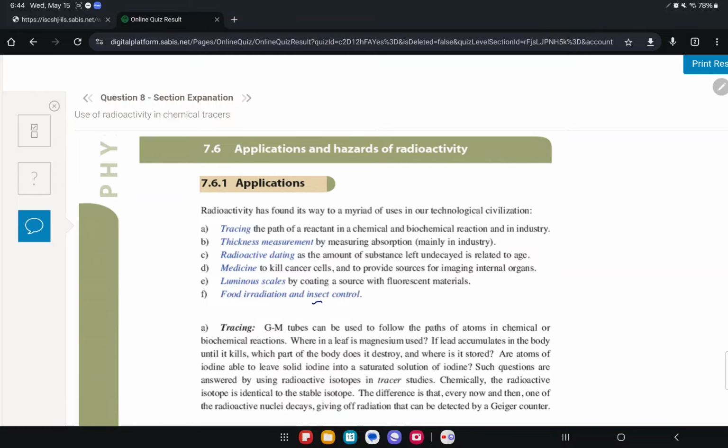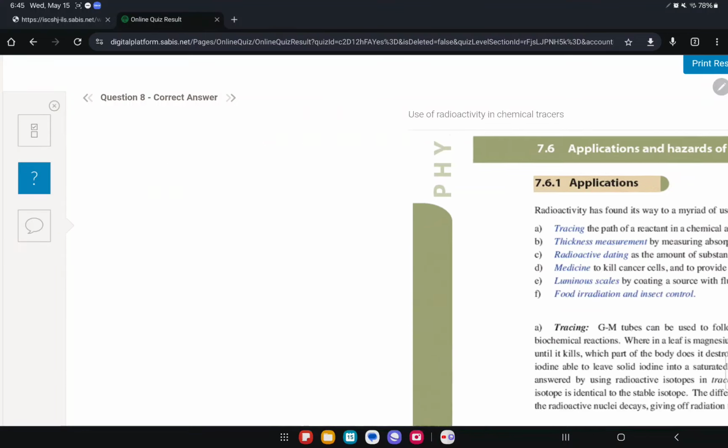Insect control, what they do is, for example, they did this in Singapore. There were too many mosquitoes. What they did is they took a mosquito, they played with it in the lab a bit. The process is advanced, but just in summary, they added some radiation to it, and basically they released it back into the wild. And what happens is, when that mosquito goes back out into the wild and it mates with another mosquito, it adds radiation to that mosquito and kills it. So it kills other mosquitoes. So that's how they control insects. You don't really have to know that.